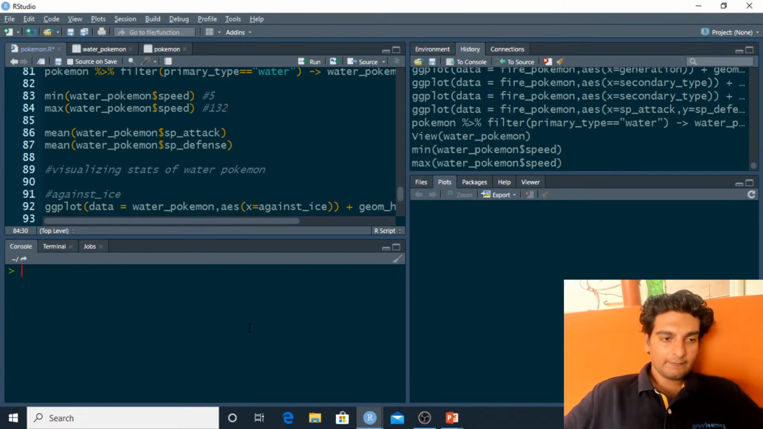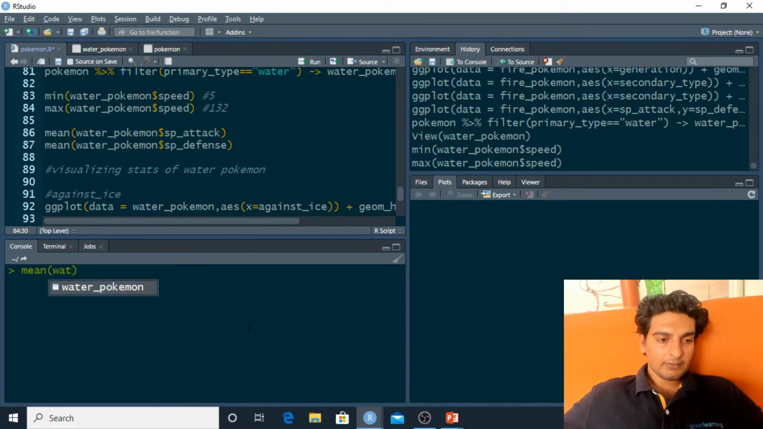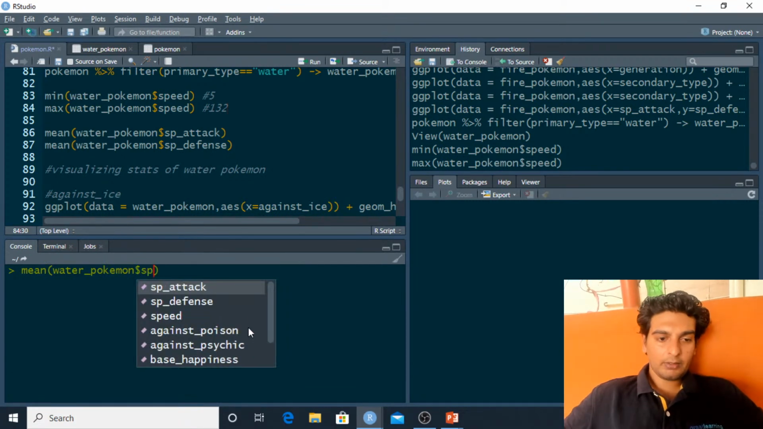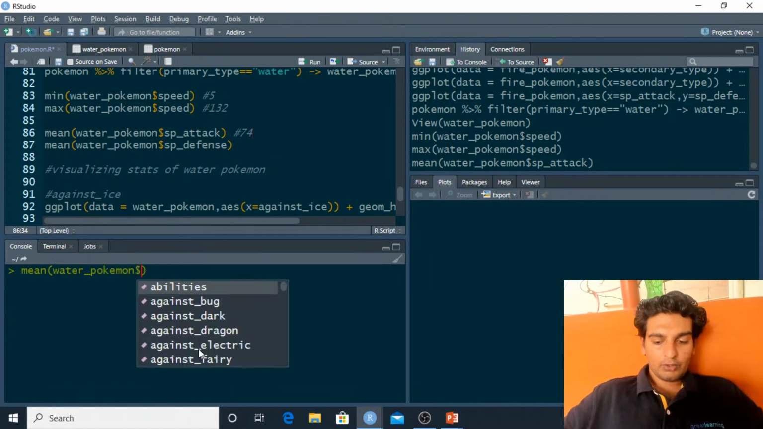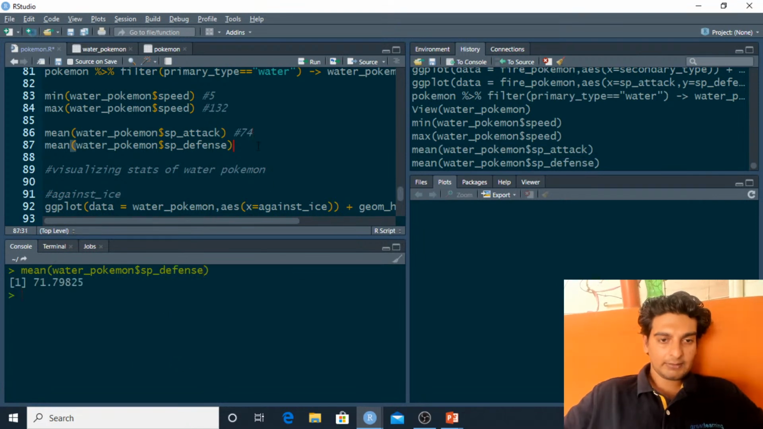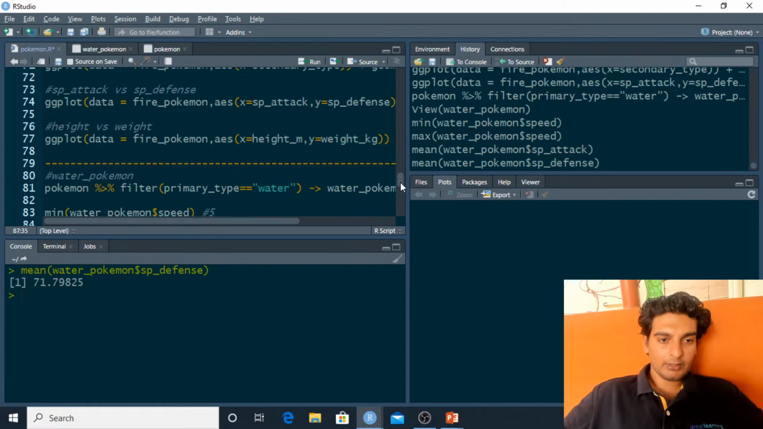And now we've found this out. Now what I'm going to do is similarly check the average value of special attack and special defense for a water type Pokemon over here. And inside the mean method, I'll have water Pokemon $special attack, and it seems that the average value for special attack of a water type Pokemon is 74. And similarly, if I want to check the average value for special defense, so water Pokemon $special defense, this comes out to be 71. And let me check this with respect to grass and fire again. So 74 and 71.